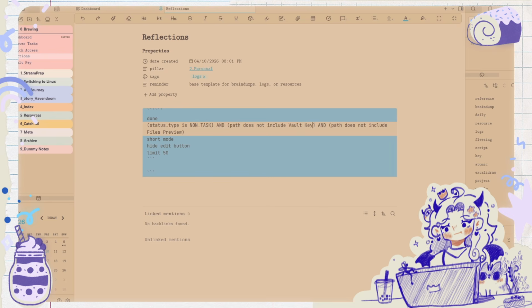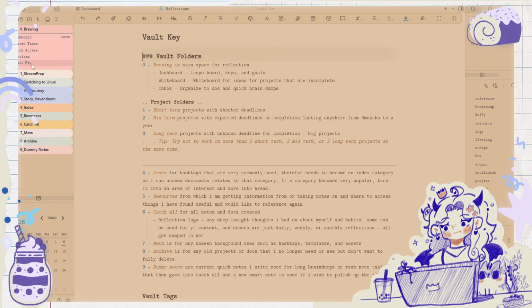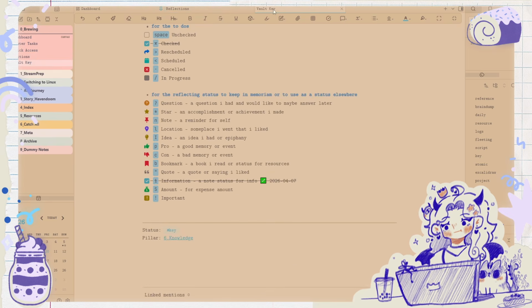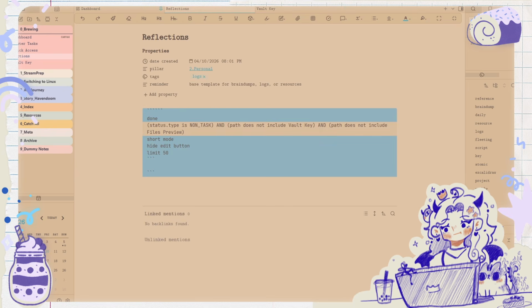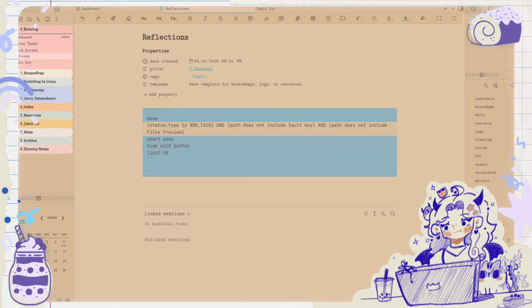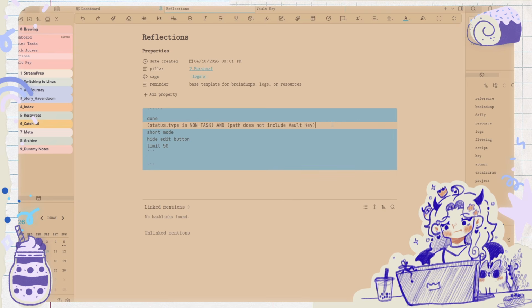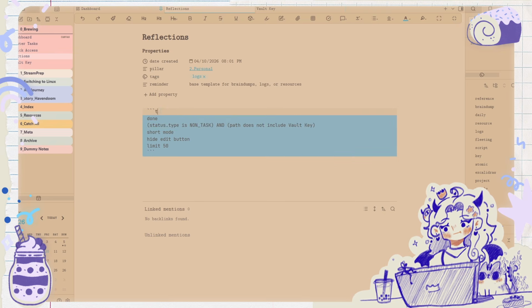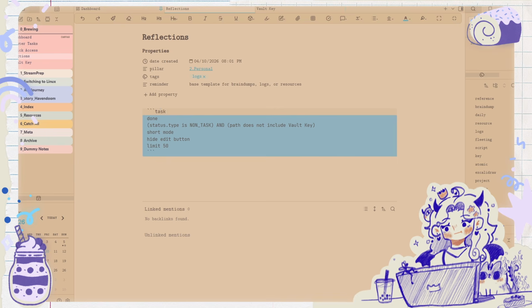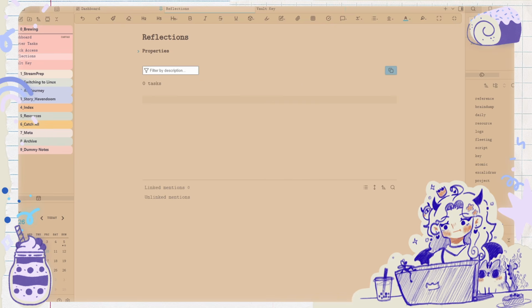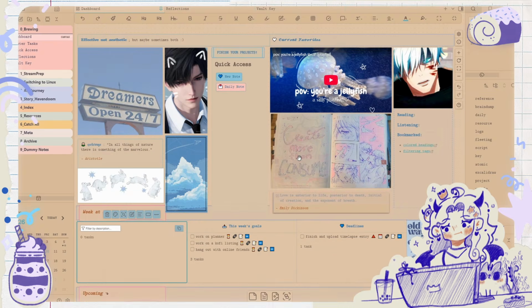Path does not include vault key, which, yes, I don't want these to show up, so I need that there. And path does not include files preview. I don't think I even have a files preview in this one, so I don't need that either. Task. Okay, my reflection is going to show up in here.